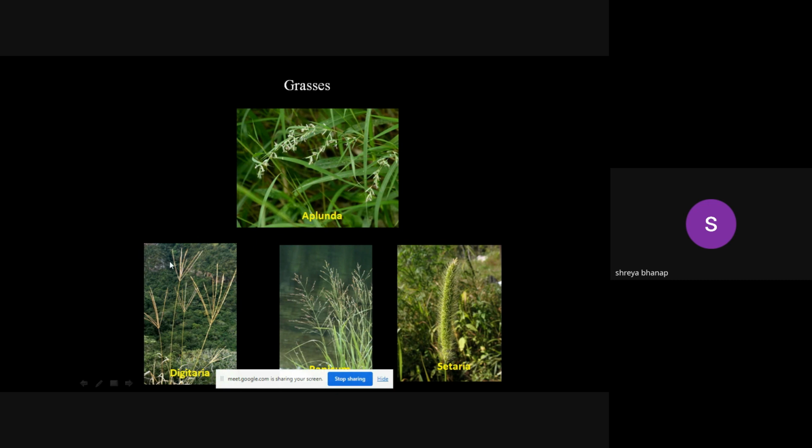Some of these photographs are not from the Ambivli biodiversity park, particularly the grasses, because it is very difficult to photograph the grasses, and a very hard thing to click the flower of that particular grass. So some of the photographs I have borrowed from my friends actually. Then the finger grass or the Digitaria. The bloom looks somewhat like our fingers. That's why the common English name is finger grass.